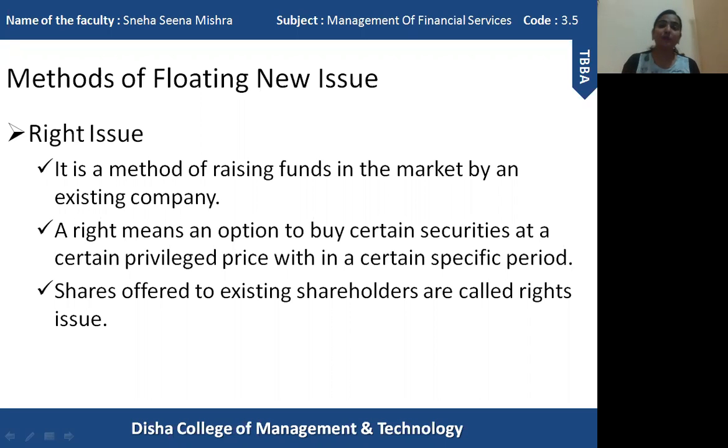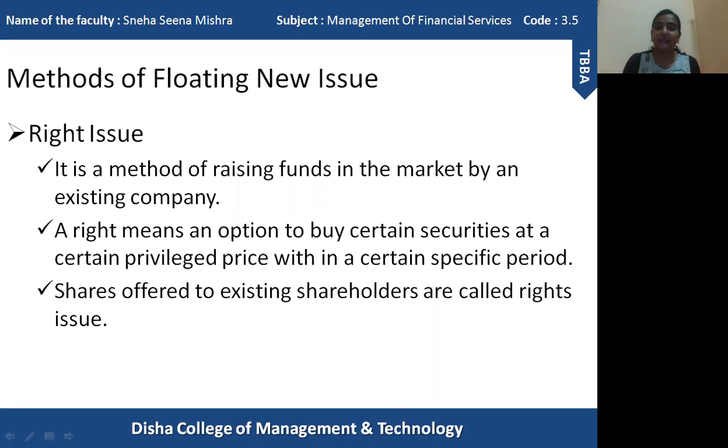So again, I am going to repeat this point. For example, a shareholder has 10% of total shares. When right issue takes place, out of the total quantity, the existing shareholder holding 10% of the equity shares will be provided 10% of the total right issue.